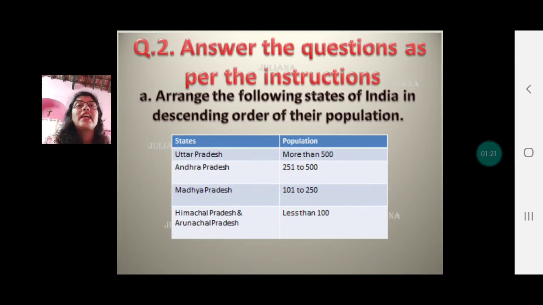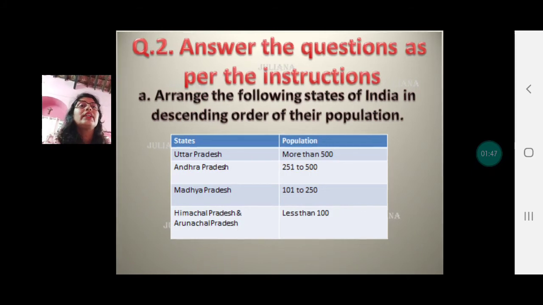Answer the questions as per the instructions. So you need to read the instructions carefully. Arrange the following states of India in descending order of their population. So highest to lowest. For this you need to refer to the map. I'm sure it will not come as a memory based question, but definitely it can be asked along with the map. So you need to refer page 38, 6.1b, the density of India. I've already done it for you here.